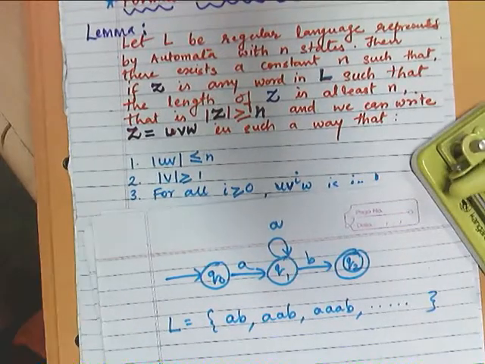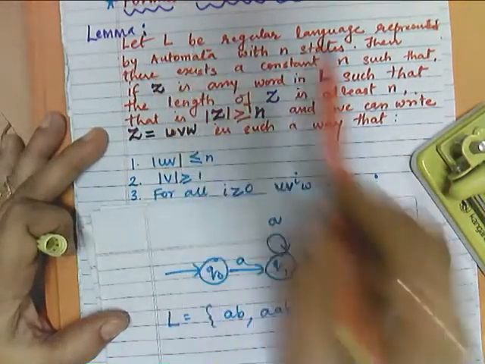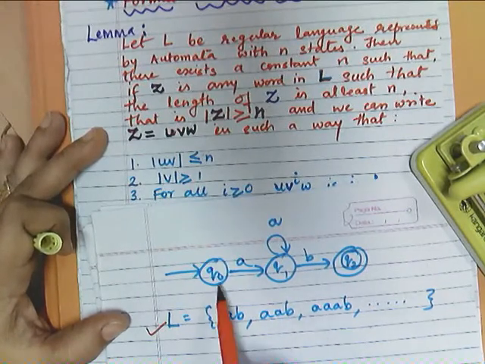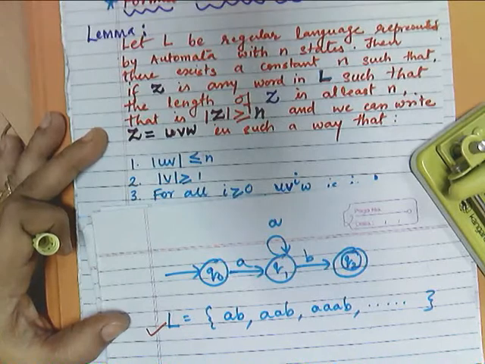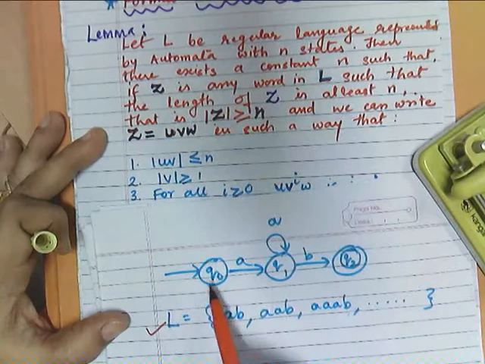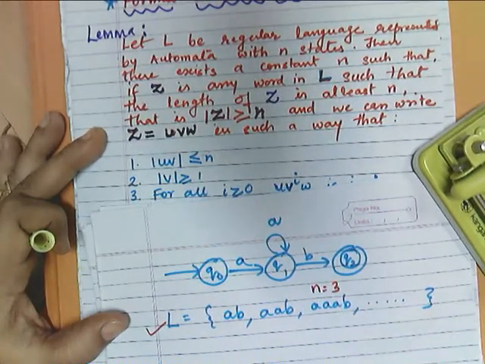Then we discussed, as per this definition, let L be a regular language. So this is a regular language. Why is it a regular language? Because we can draw a finite automaton for it. Next, it is represented by an automaton with n states. So how many states are there? 1, 2, 3. n is equal to 3.